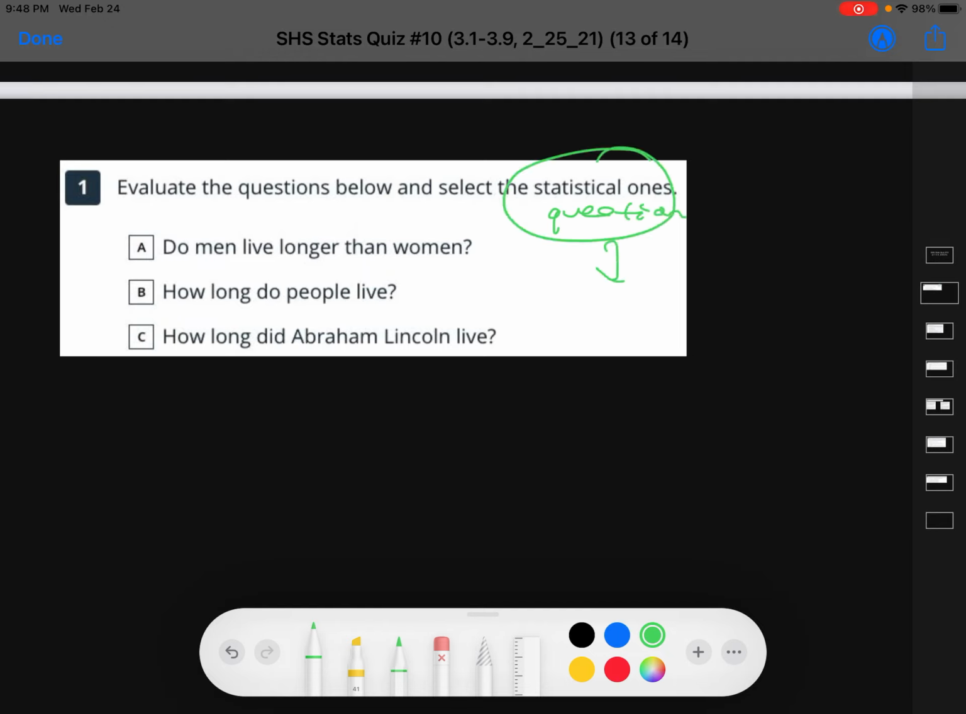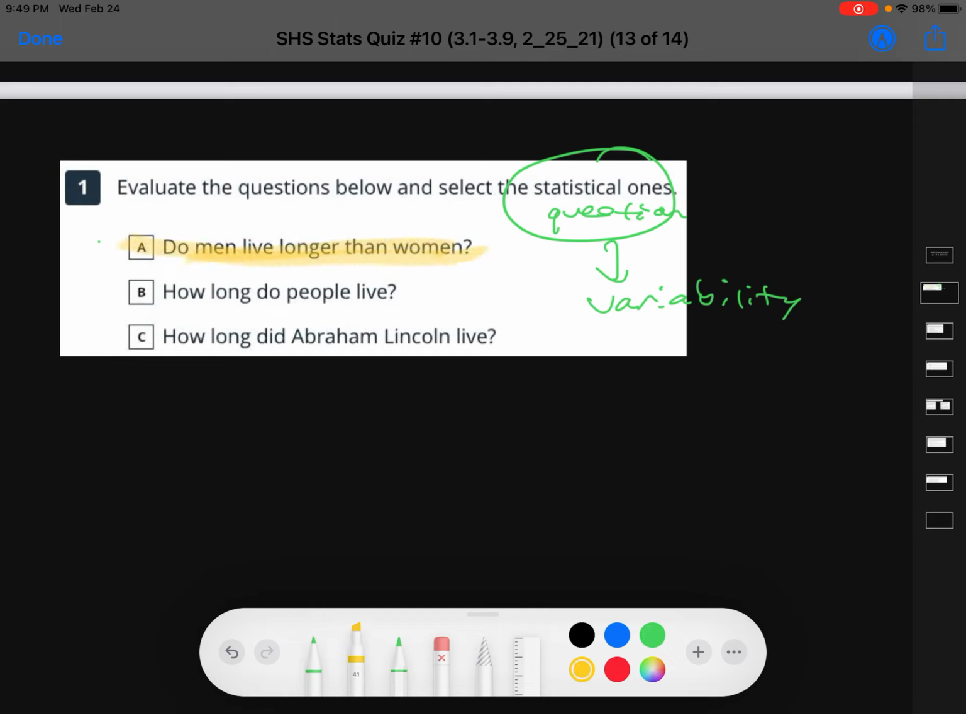Well, it has something called variability. The numbers will vary. Okay, let's look at A. Do men live longer than women? It can happen in certain places, right? Different women live different amounts of time, and the same is true for men. So there is variability. So this is a statistical question,